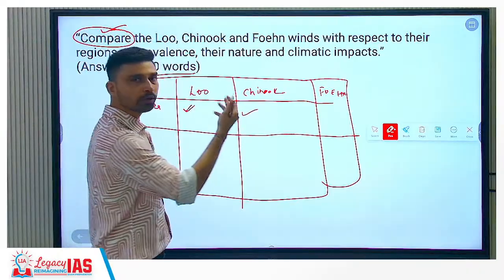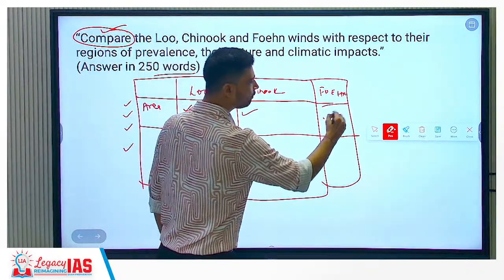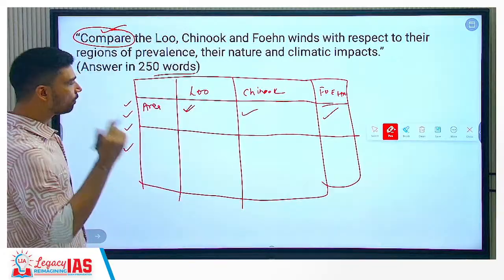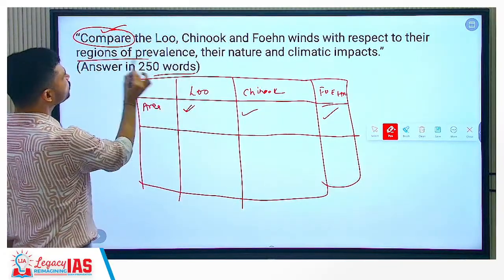Where does Chinook wind flow? Great Plains of North America. Where does Foehn wind flow? In the Alps mountain, leeward slope of Alps mountain. Second, what do we have? That is the regions of prevalence, right?